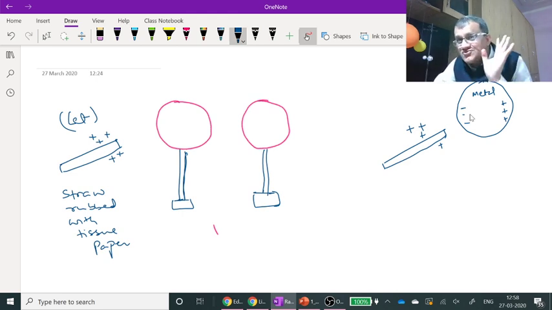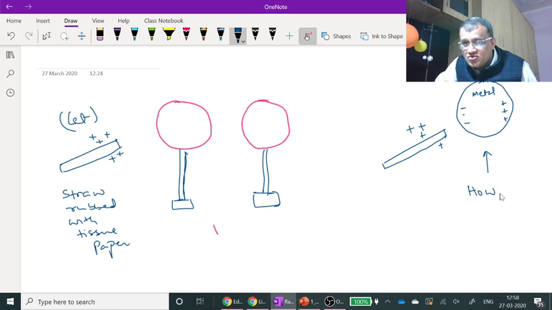Have I been able to clarify this part? This metal ball, if it was neutral, how do I know it was neutral? How do I know this ball was neutral to start with?